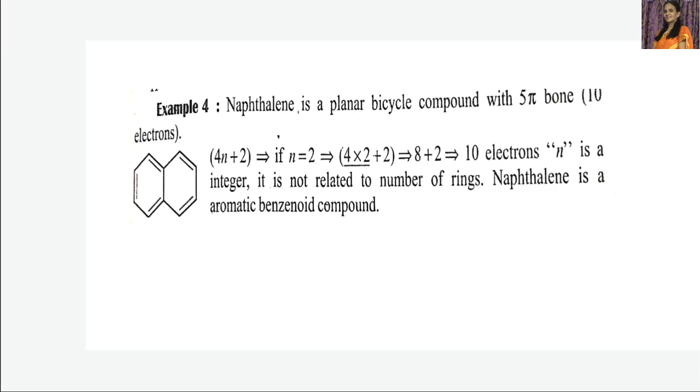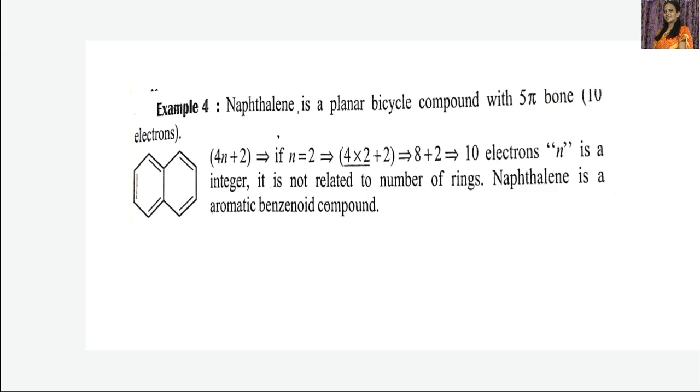Okay, naphthalene. Naphthalene is a planar bicyclic compound which has 5 pi bonds. You can observe 1, 2, 3, 4, 5 pi bonds. Therefore, as it has 5 pi bonds, it has 10 pi electrons.